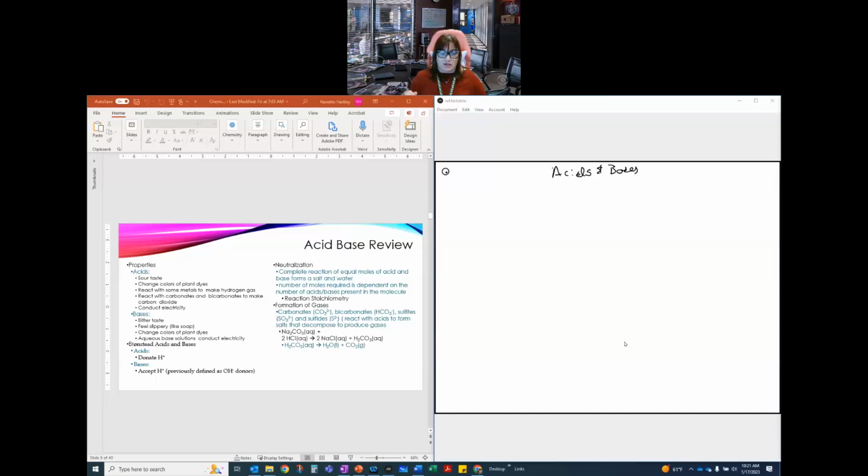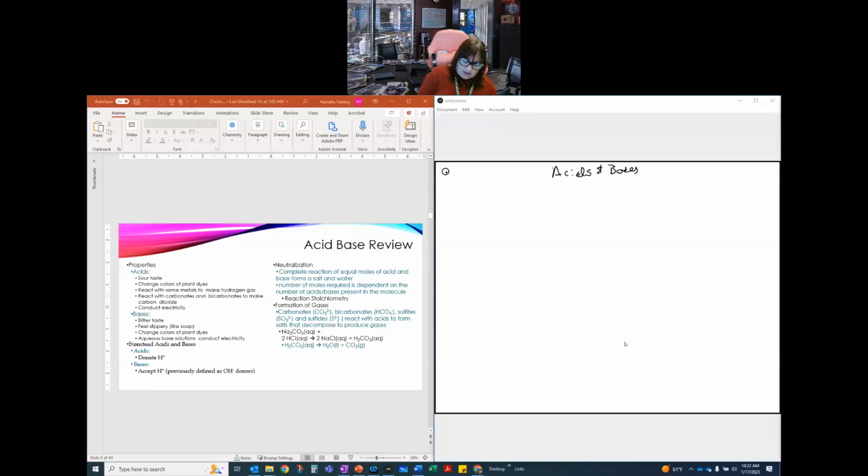Bases have bitter tastes, and they feel slippery. They feel like soap, and that's because soap originally was made out of lye, sodium hydroxide. They do change the colors of plant dyes. And the aqueous base solutions do conduct electricity, again, because when they dissolve, they're completely dissociated and therefore can conduct electricity with those ions. The first way that we talk about acids and bases is through a definition called Arrhenius.